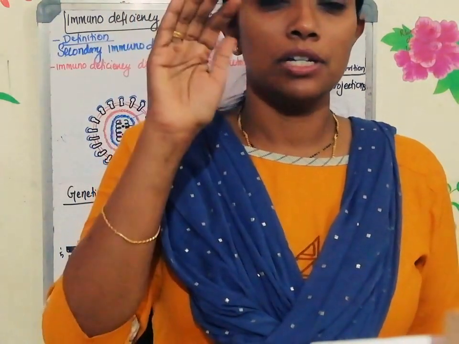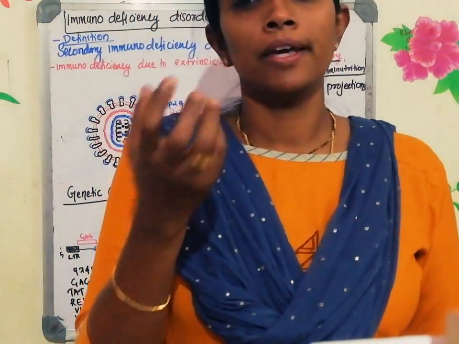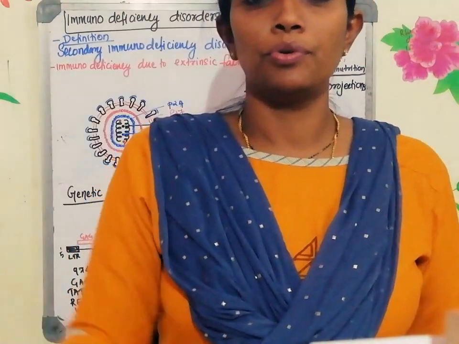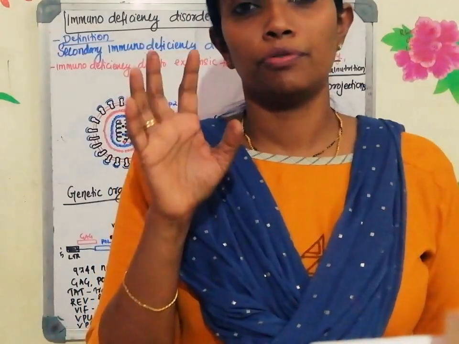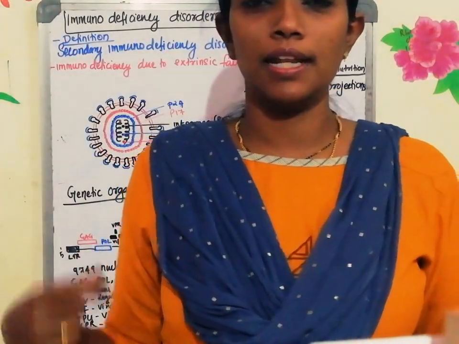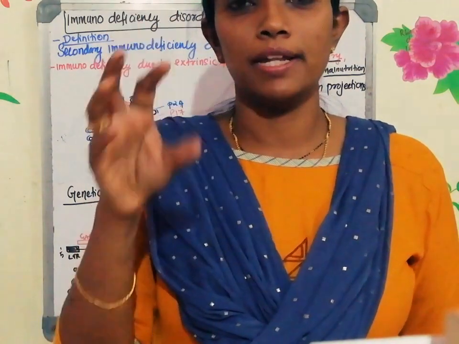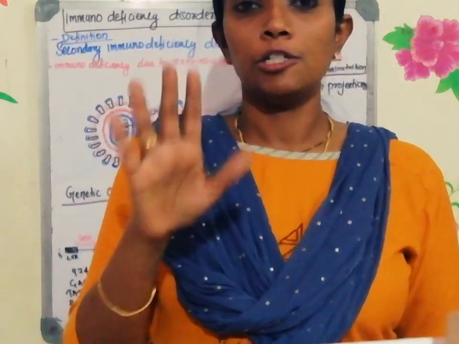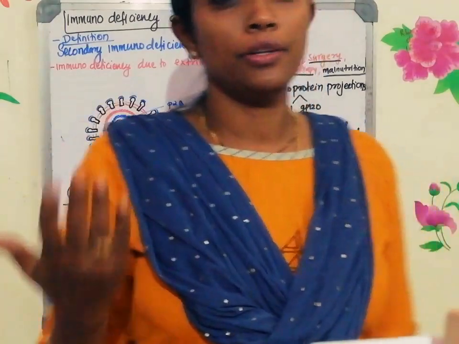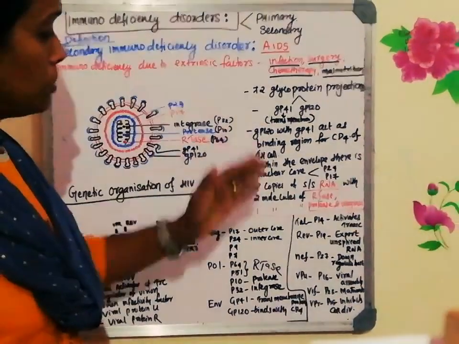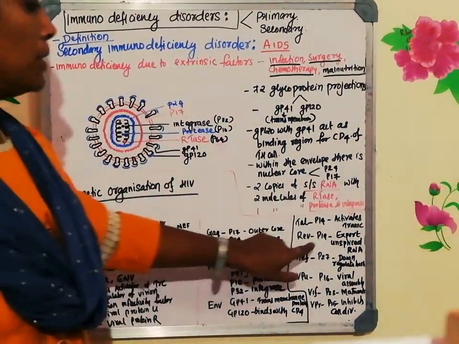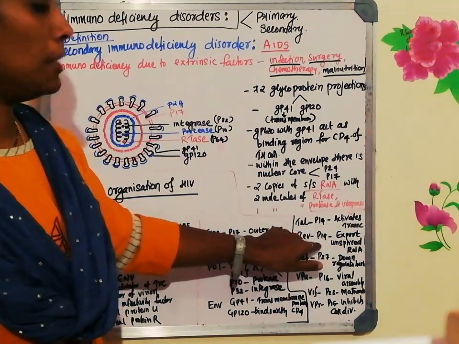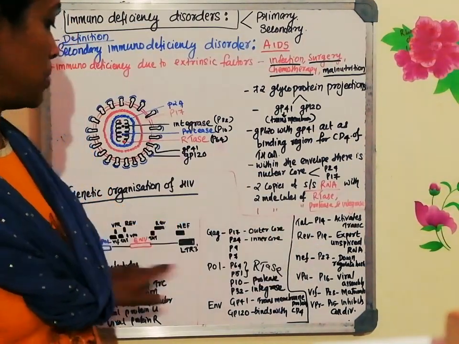Whatever RNA has not undergone the splicing mechanism and has come out of the nucleus will act as the genome of the virus, which I will be discussing in the next class. So the genome of the virus is from the unspliced RNA which comes out of the nucleus with the help of this particular protein. What is that protein? P19, which is expressed from the REV.